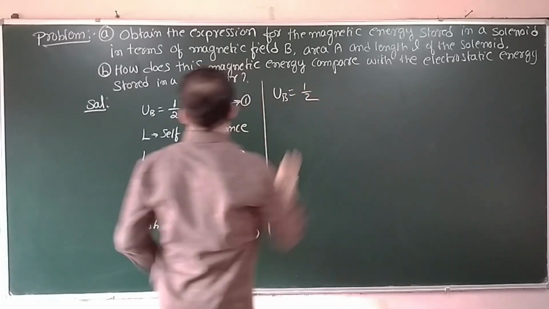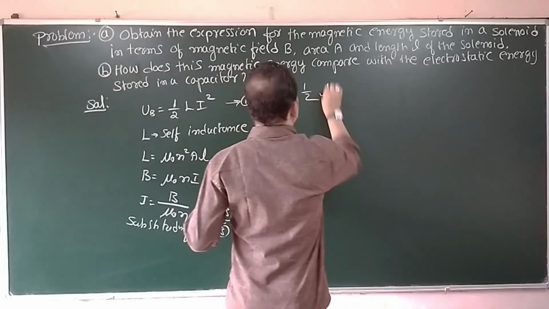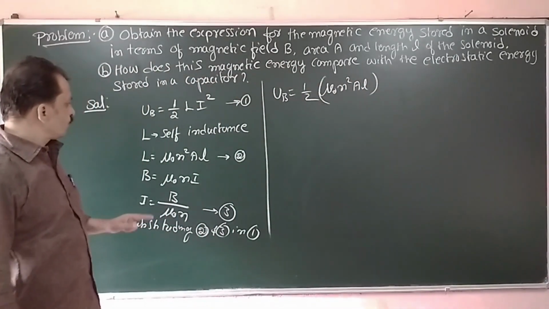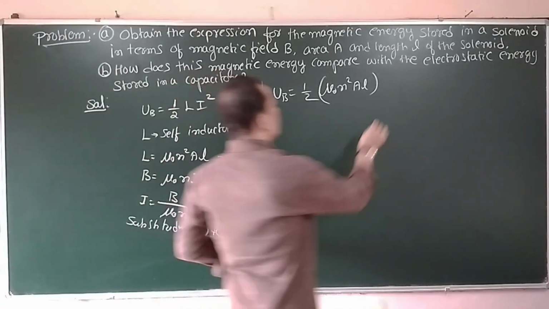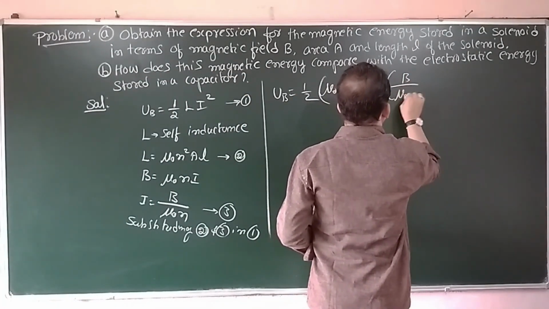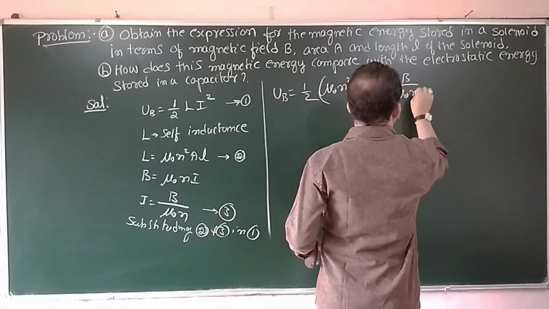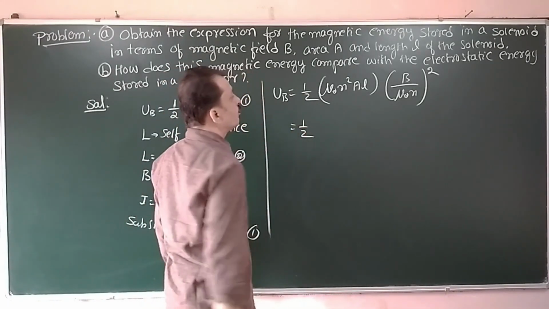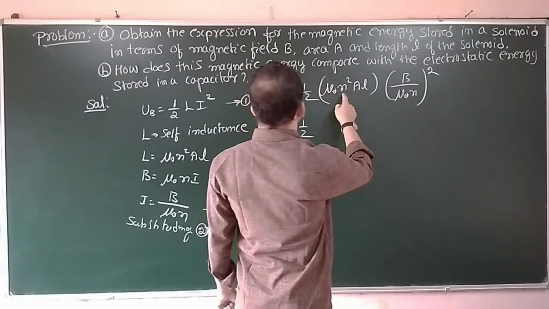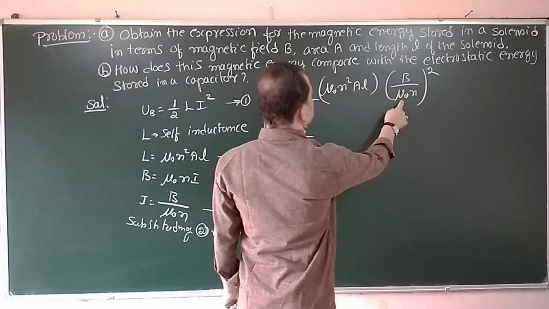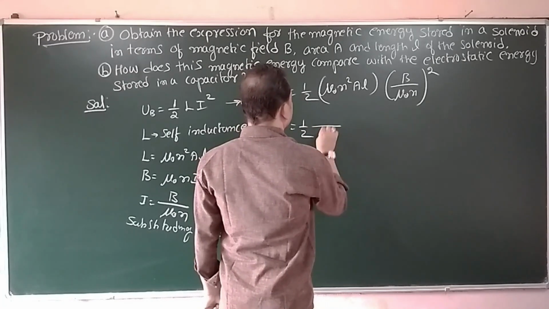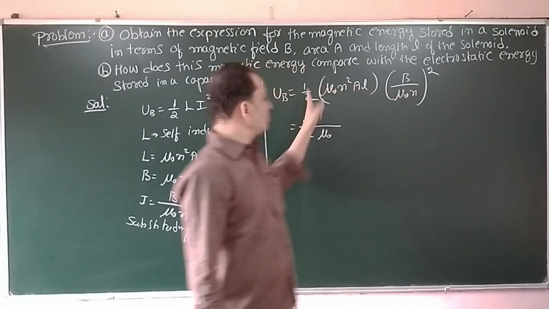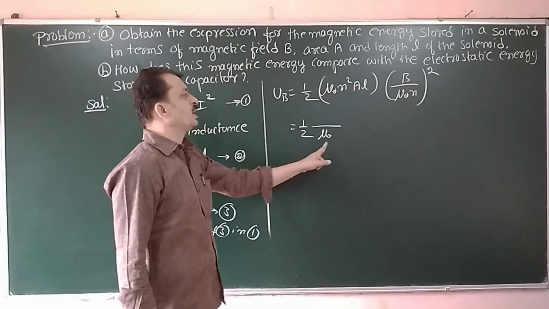U_B is equal to half into L, which is mu naught N square A L, into I square. Now substitute here, it is B divided by mu naught N, whole square. Now this is equal to half into mu naught, and here it is mu naught square. Therefore, one mu naught gets cancelled and one mu naught is remaining in the denominator.